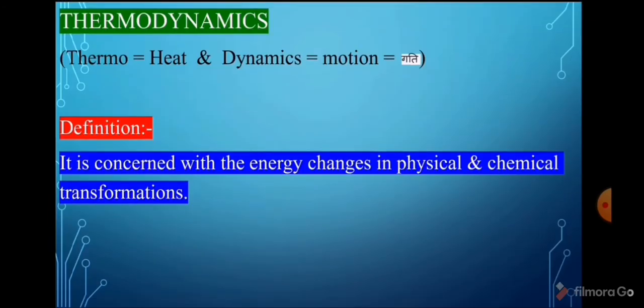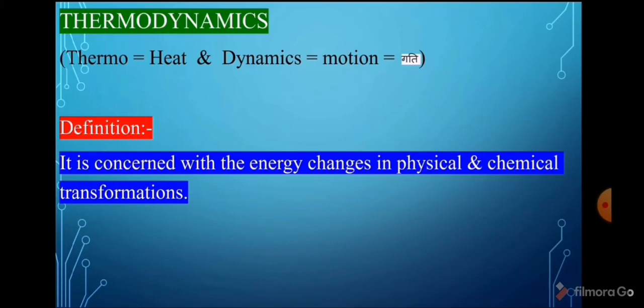Now we can start the actual part of thermodynamics. Firstly, the definition of thermodynamics. Thermo means heat and dynamics means motion. It is defined as being concerned with the energy changes in physical and chemical transformations. Transformation means changes.